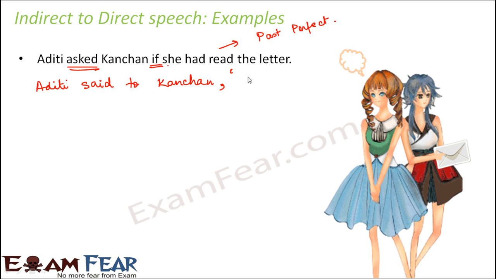So let us write it in present perfect. So you would say, have you read the letter? So this is in present perfect. So when you change it to indirect, it becomes past perfect. So we are just backtracking it. We are not doing anything else. So just carefully look at the tense so that you know what would be the tense in the direct speech. So that's one important thing that you need to do. And then you close the quotes.